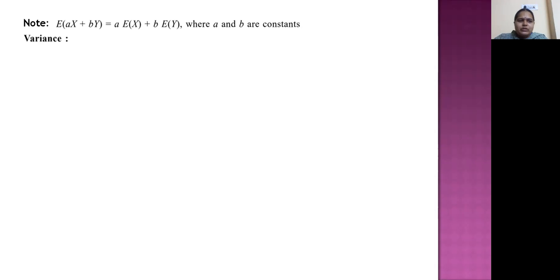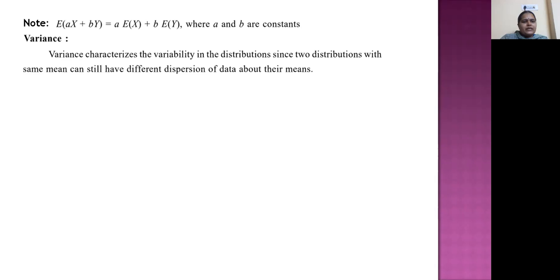Now we discuss variance. This is also an important concept in the second unit. Variance characterizes the variability in the distributions, since two distributions with the same mean can still have different dispersion of data about their means. Suppose one distribution is having some values, but it is having the mean as 6. Another distribution may have different values, but it will also have the same mean as 6. To characterize that variance in the distribution, we need this variance concept. Variance of x formula is E of (x minus E of x) whole square.